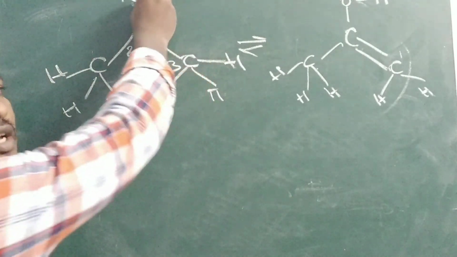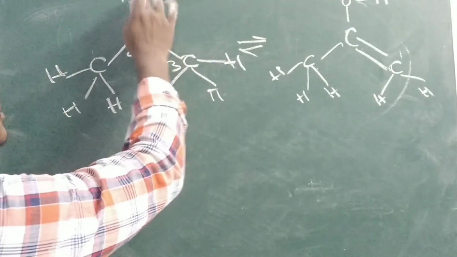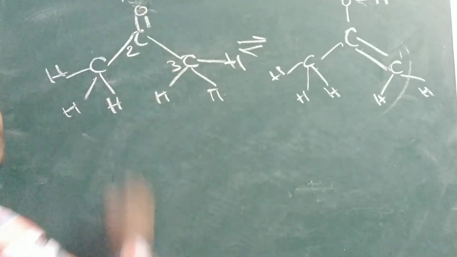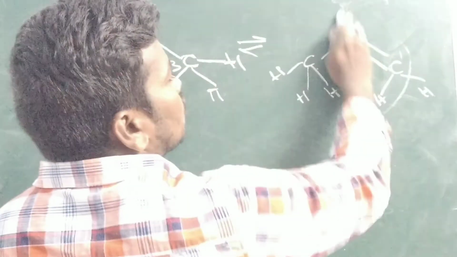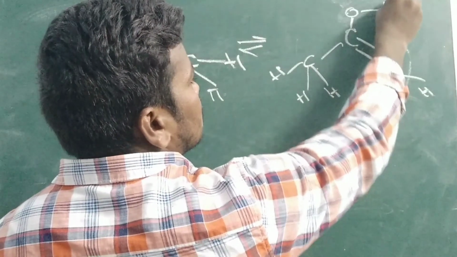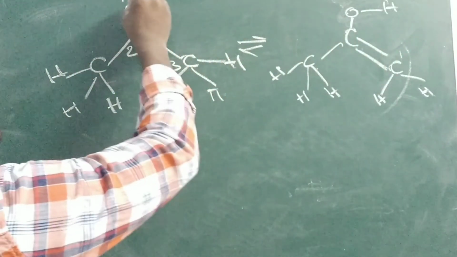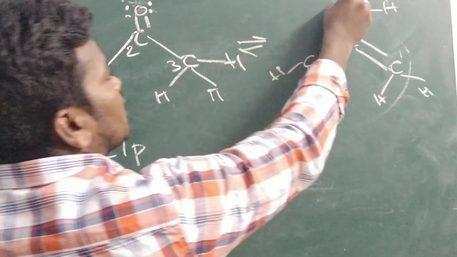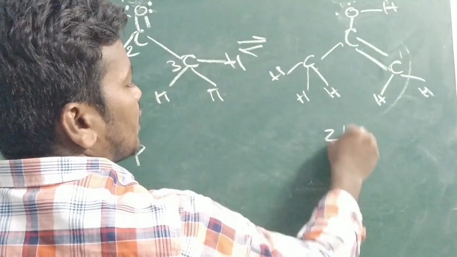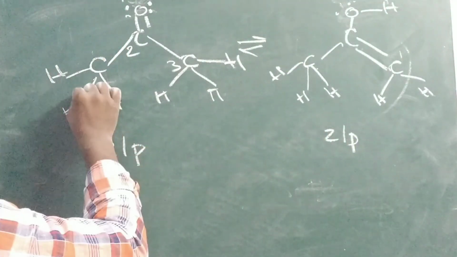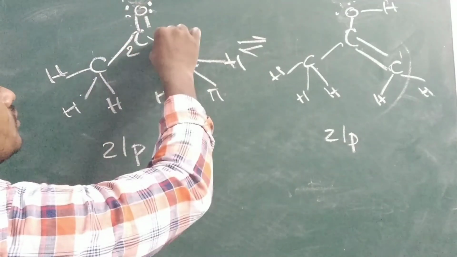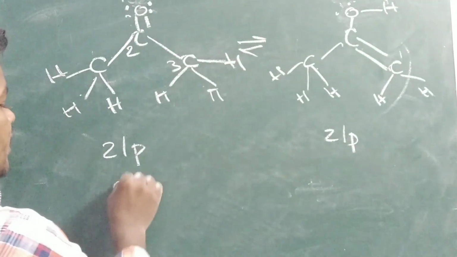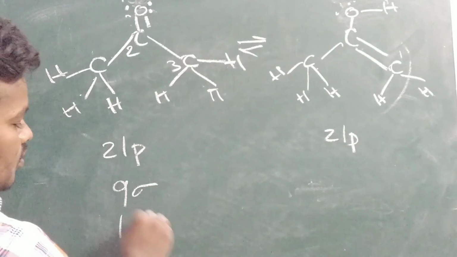Oxygen here has 2 lone pairs. Here oxygen is also there, in the enol form, with OH. How many lone pairs? 2 lone pairs. Here how many bonds? 1, 2, 3, 4, 5, 6, 7, 8, 9: 9 sigma bonds, 1 pi bond.